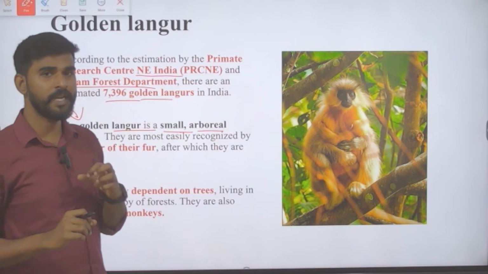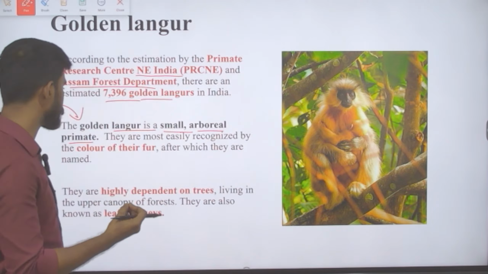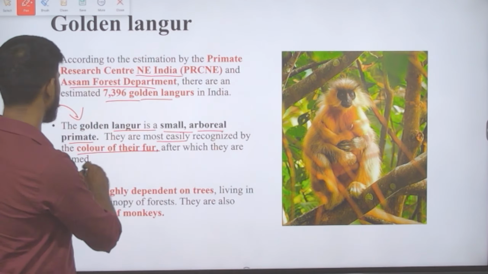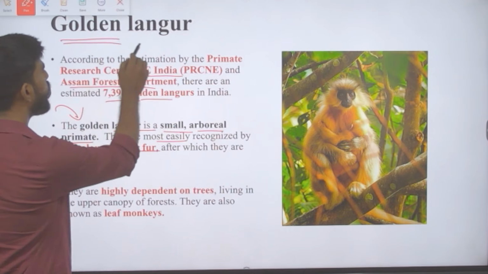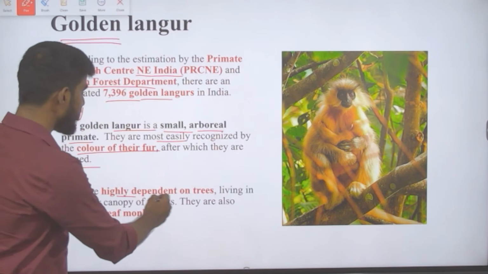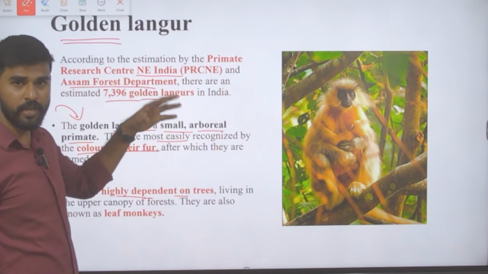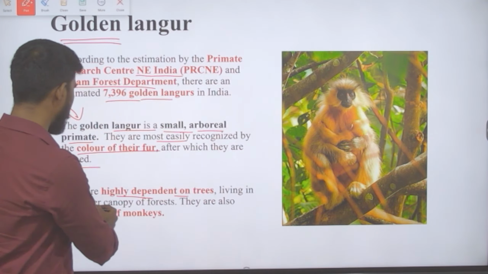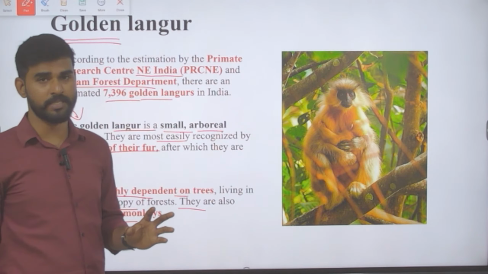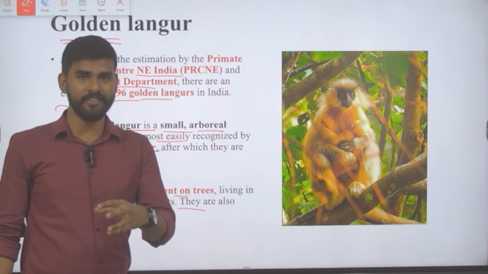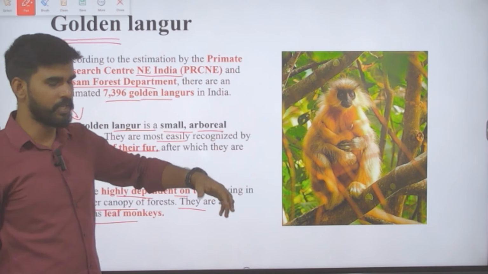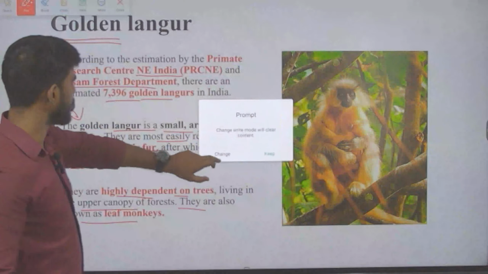Such animals are called arboreal animals, and they are most easily recognized by the color of their fur, after which they are named. It has golden colored fur. They are highly dependent on trees. Like we saw, it is arboreal, living in the upper canopy of the forest, and they are also known as leaf monkeys, sometimes called the golden leaf monkey. That is what we need to know.